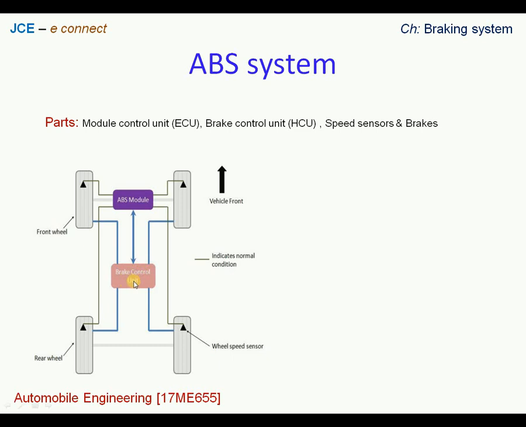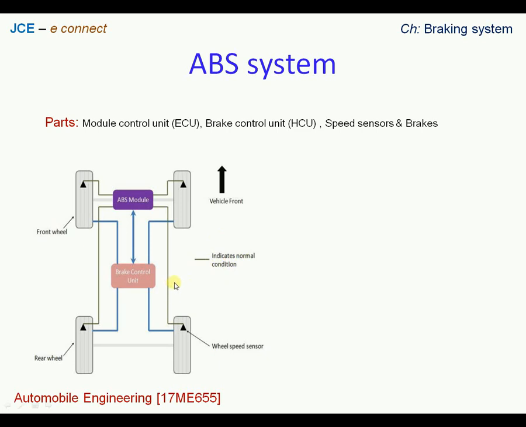Further, this hydraulic control unit is connected to the master cylinder, and the master cylinder is further connected to the brake pedal. So one can have a sequence like that, and we see that the communication channel is wide open, connecting the module control unit, brake control unit, master control, and we have the brake pedal connected to it further. So we see that here we have thick black lines, which indicate normal working condition.